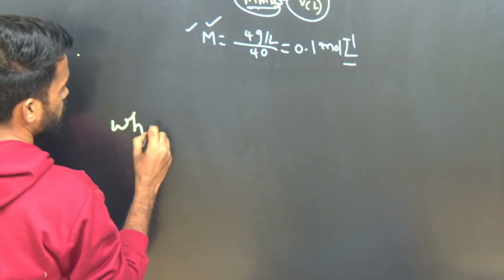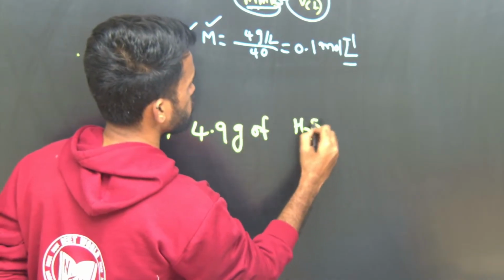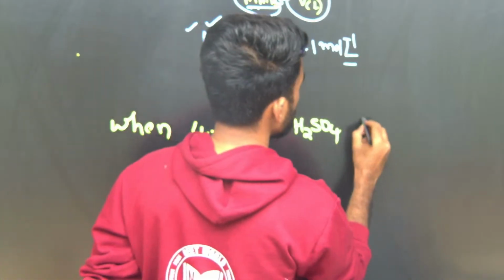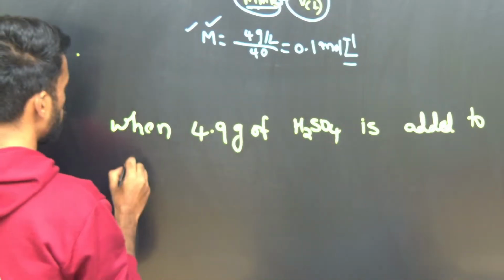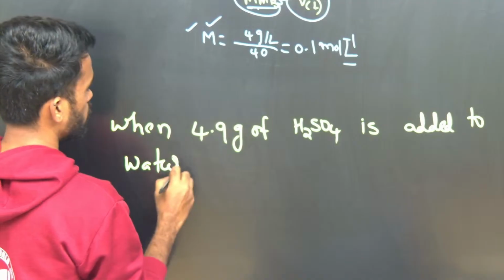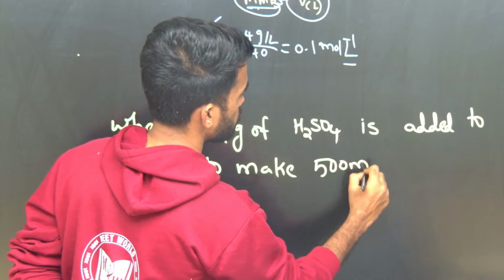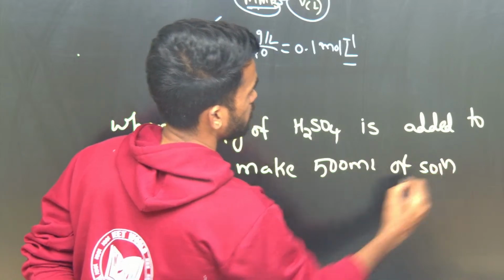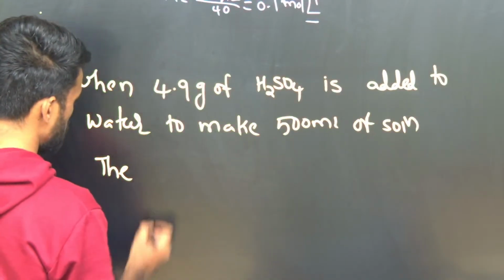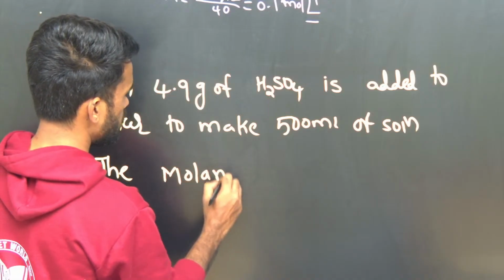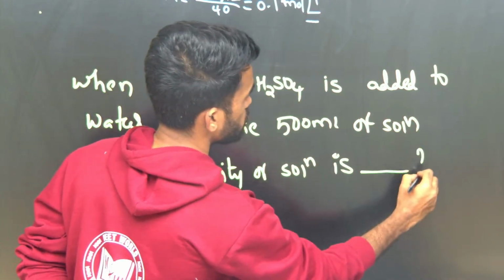When 4.9 grams of H2SO4, sulfuric acid, is added to water to make 500 ml of solution, the molarity of the solution is how much?